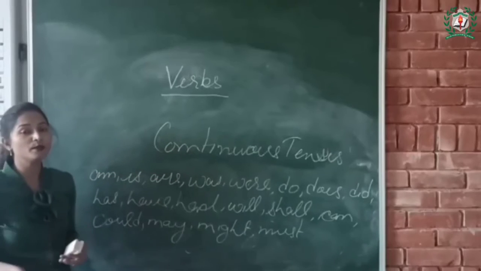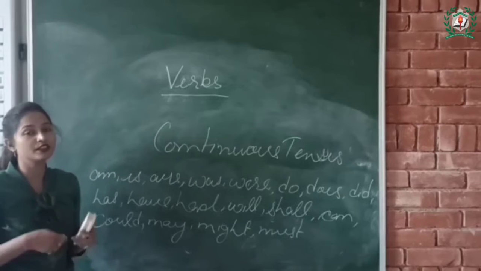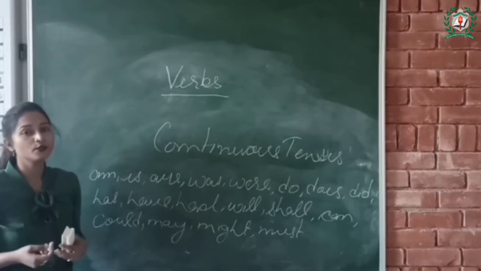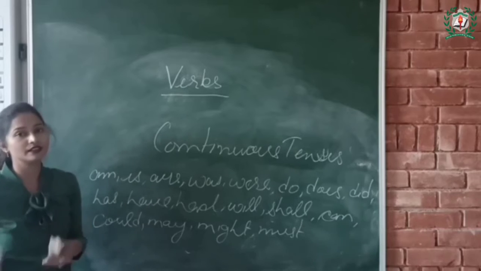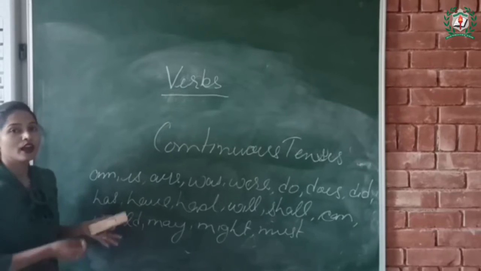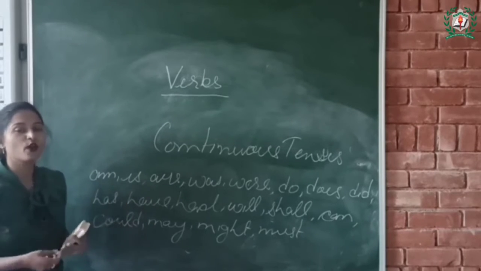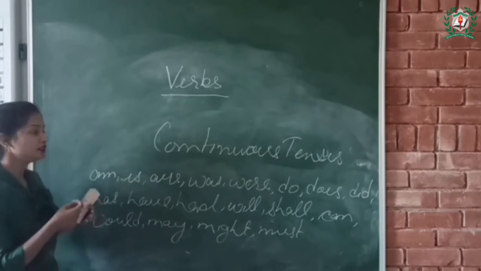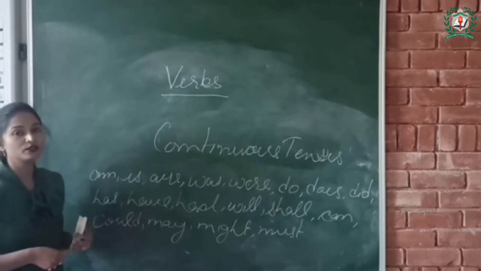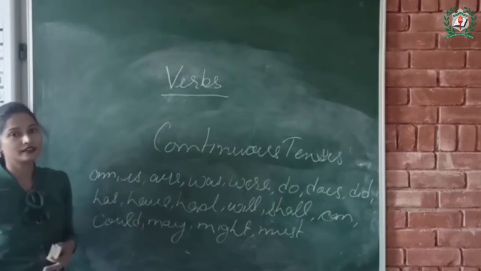A helping verb is also known as an auxiliary verb. It is used with the main verb to help express the main verb's tense. These helping verbs are used to form continuous tenses. So let's see how these helping verbs are used to form continuous tenses.